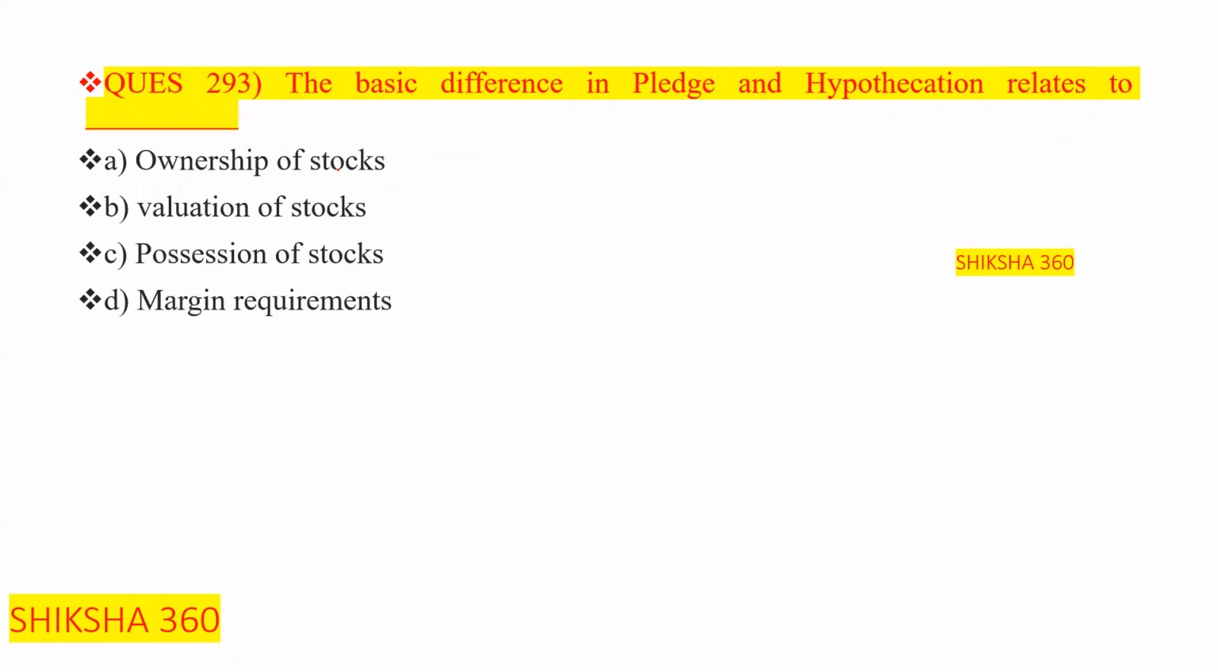Now move to the next question, question number 293. The basic difference between pledge and hypothecation relates to ownership of stocks, valuation of stocks, possession of stocks, or margin requirement. The basic difference between the pledge and the hypothecation is possession. In the hypothecation, possession is with the borrower, and in the case of pledge, the possession is with the lender. So this one is our answer.